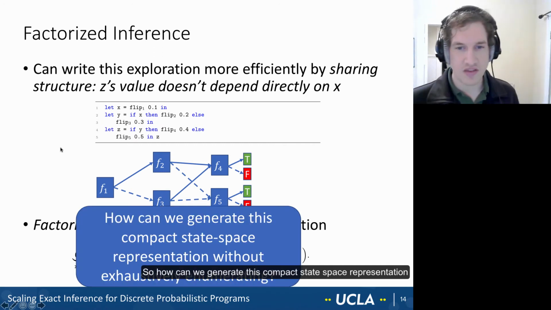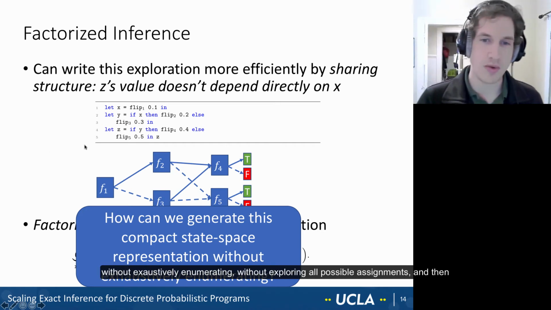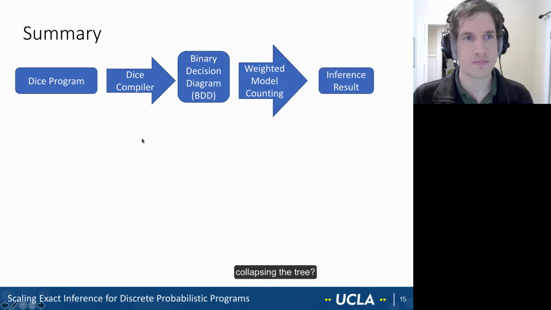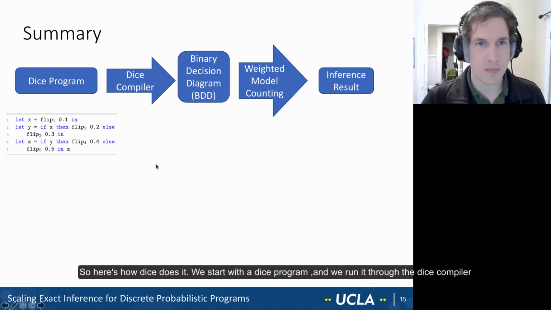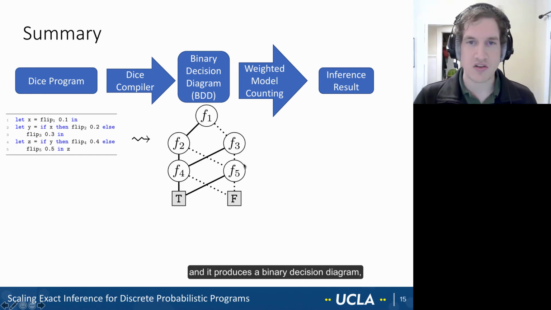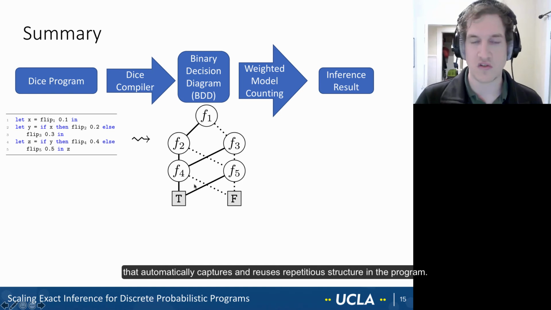So how can we generate this compact state space representation without exhaustively enumerating, without exploring all possible assignments, and then collapsing the tree? How can we do this? So here's how dice does it. We start with a dice program, and we run it through the dice compiler. And it produces a binary decision diagram, which is a representation of the state space of the program that automatically caches and reuses repetitious structure in the program.